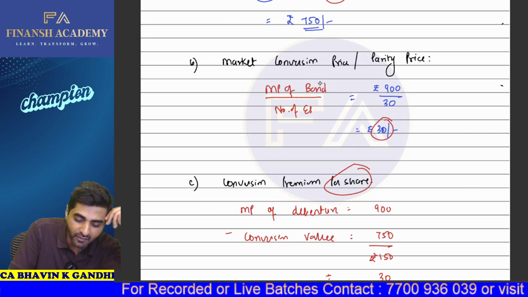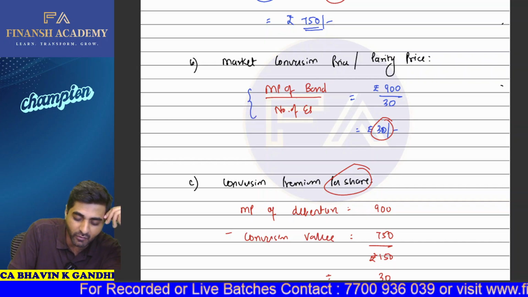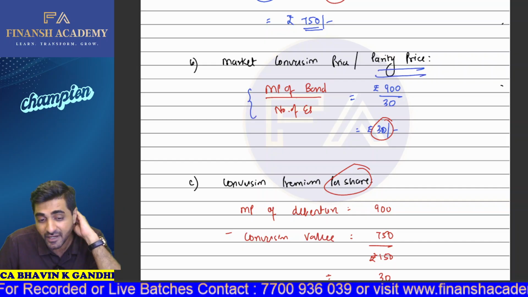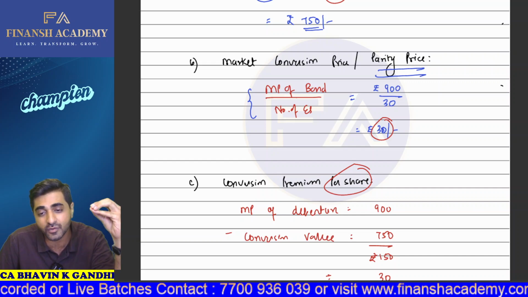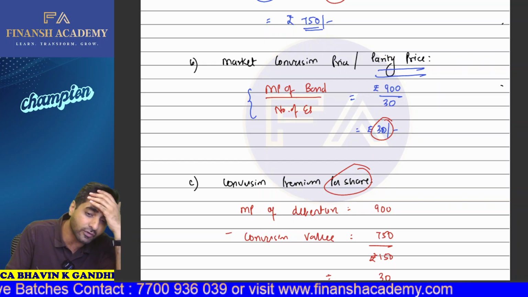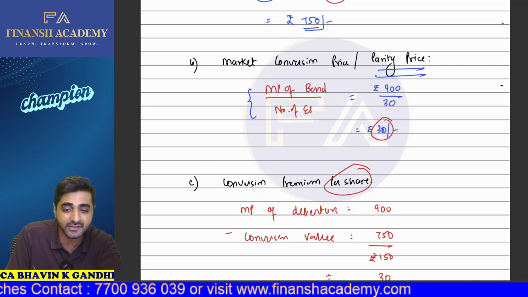So we can simply take the market price of the bond and divide that by the number of equity shares. So this is your parity price. Market conversion price is also known as parity price. At what price should the equity share be traded? You will simply take 900, divide that by 30. So you'll be getting 30 rupees. That will be nothing but your parity price.